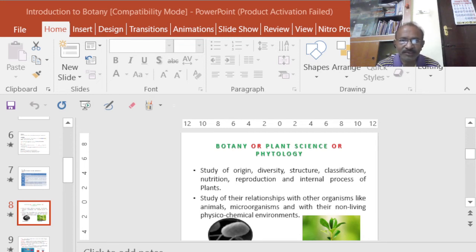So this class is about botany, introduction to botany. Botany is otherwise known as plant science. The term we can easily understand. It is also known by another name called phytology. Phyto means plants and logy means study. So it is about the study of plants.